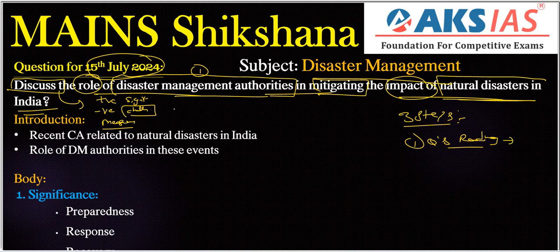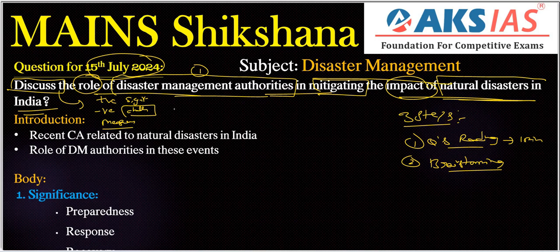We need to complete our question reading step within 1 minute. The next step is brainstorming. Here we need to recall all the information or aspects related to our topic.